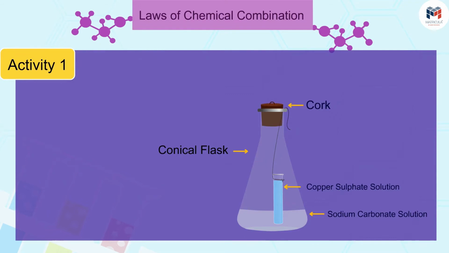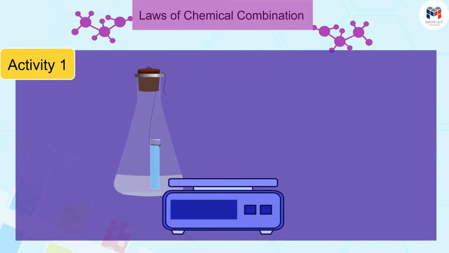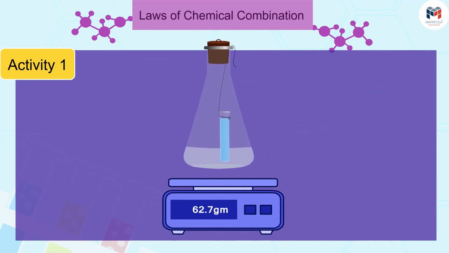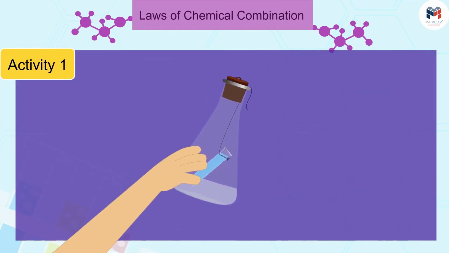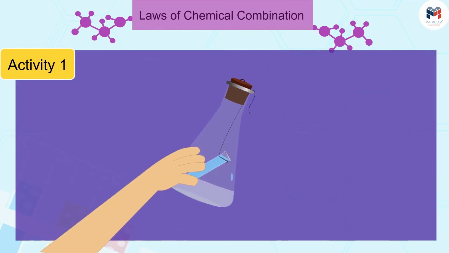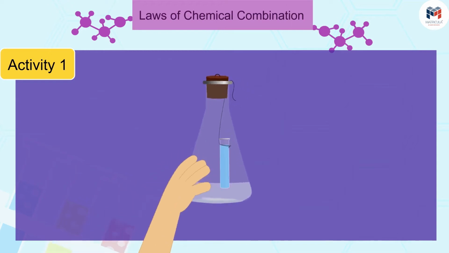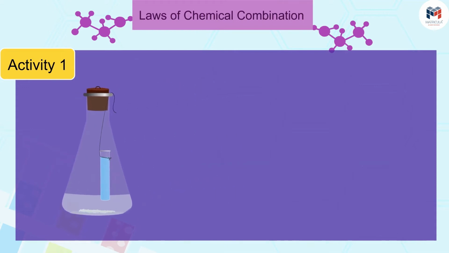Now carefully weigh the flask containing the contents. Tilt and swirl the flask in such a way that the copper sulfate and sodium carbonate solutions are mixed together. Now you may be wondering if there is any reaction in the conical flask.